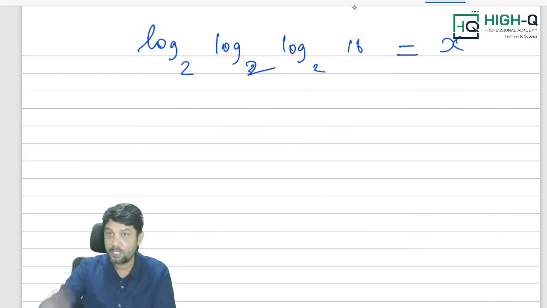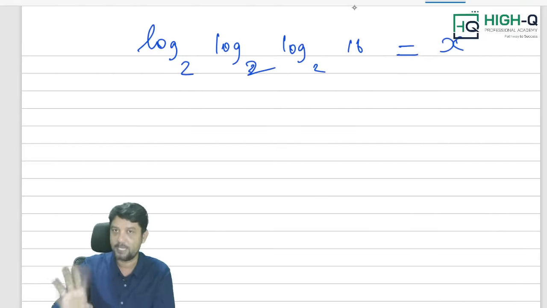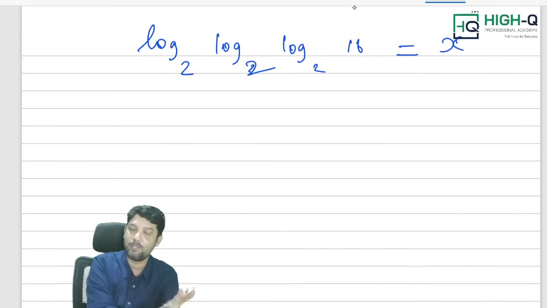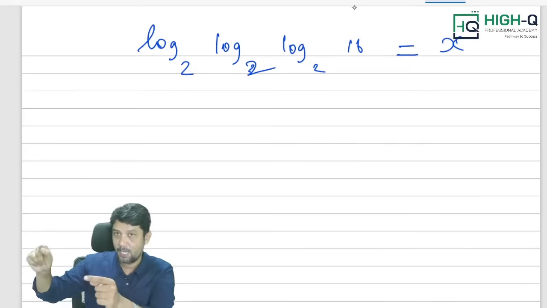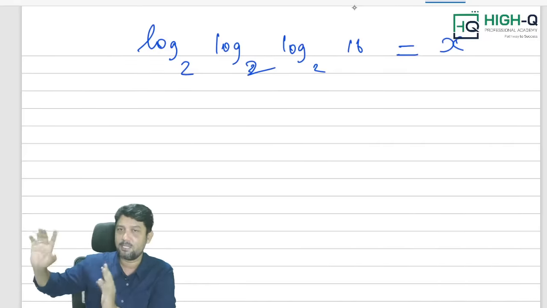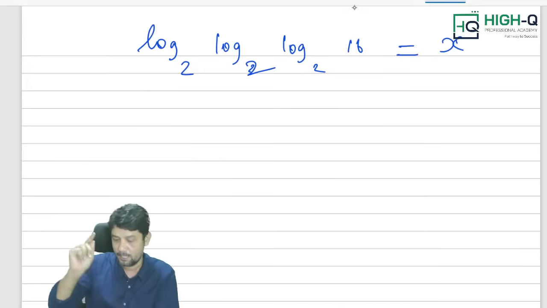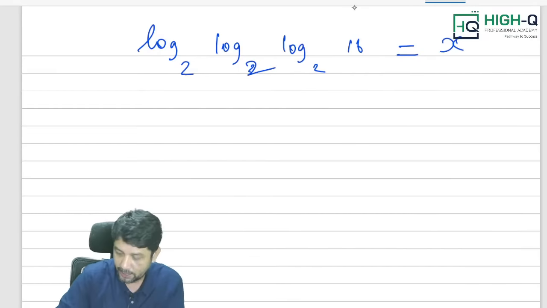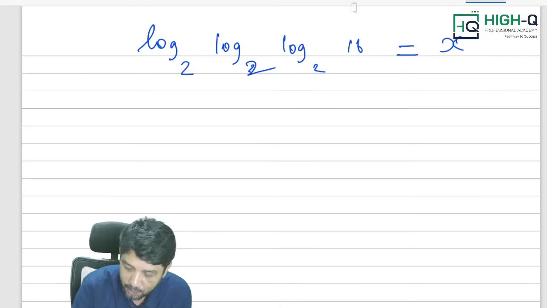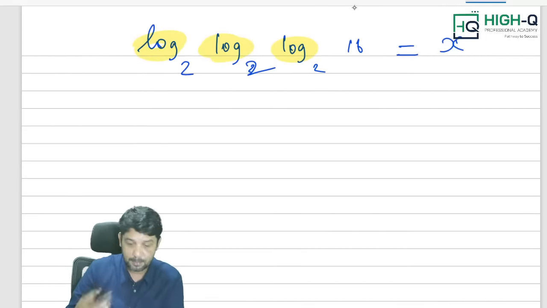This is only from an examination point of view. In the regular class, I do the actual method. But today is not the time to do the actual method. I would like to take a calculated risk, and that is the risk you are going to take today. The method I am going to tell you is applicable only if there are 3 logs. Sometimes you will have 4 logs.